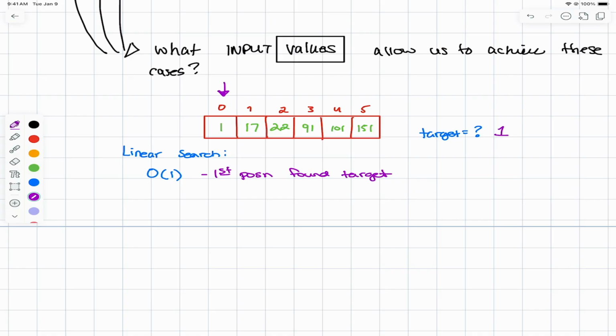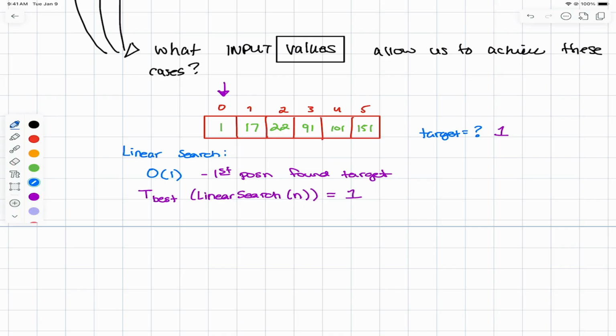That's a single comparison. So what we can say is that the best time for a linear search algorithm over n values, looking for the target value, I don't have to say it like that. I can just say over n values is going to be 1, right? That's our best time. Awesome. Love that for us. What about our worst case scenario?